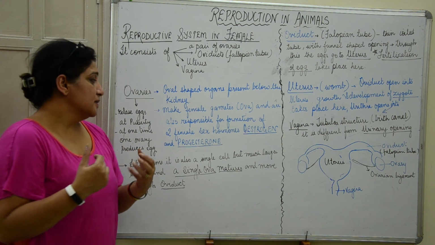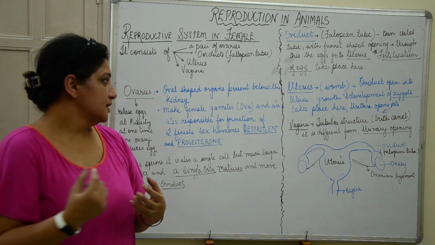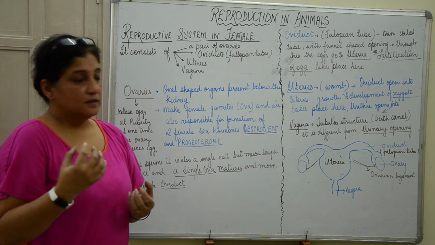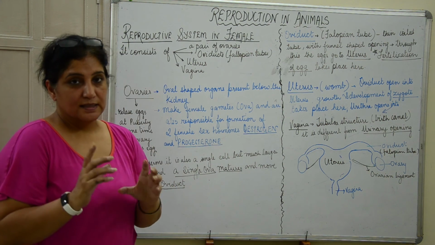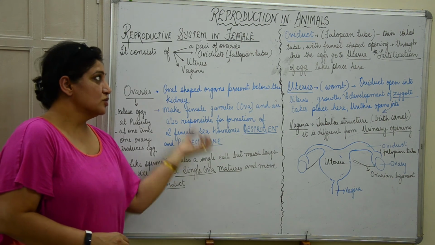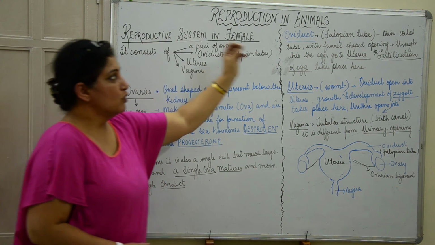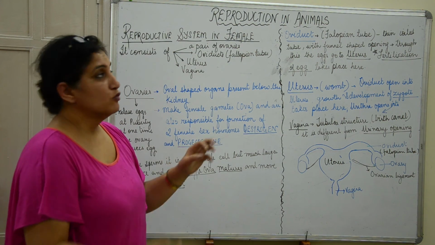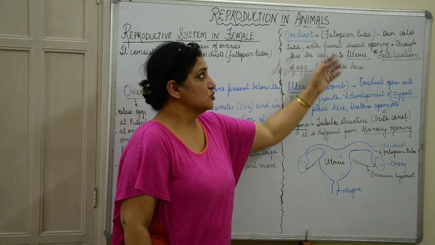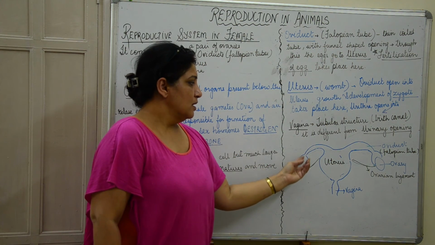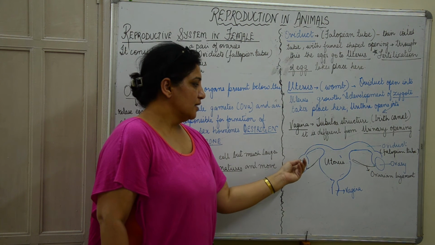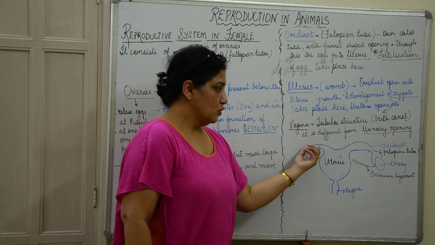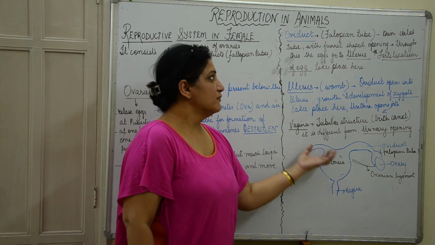Okay, so like sperms, it is also a single cell, but this cell is much larger as compared to the sperm, and it is only one single ovum which matures, and when it matures it moves from the ovaries to the oviduct, or the fallopian tube. These are thin coiled tubes which have a funnel kind of opening and which are connected to the ovary. They take the ovum to the uterus, or what we call the womb.